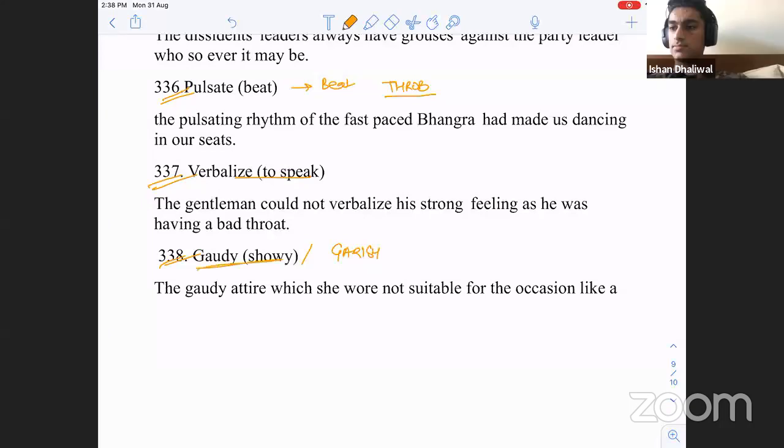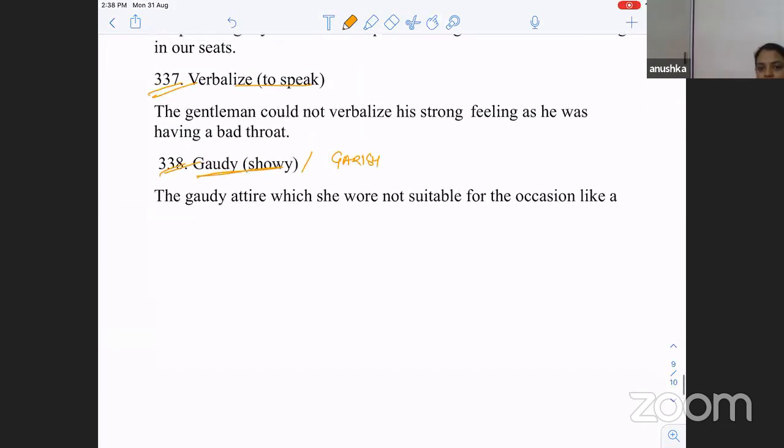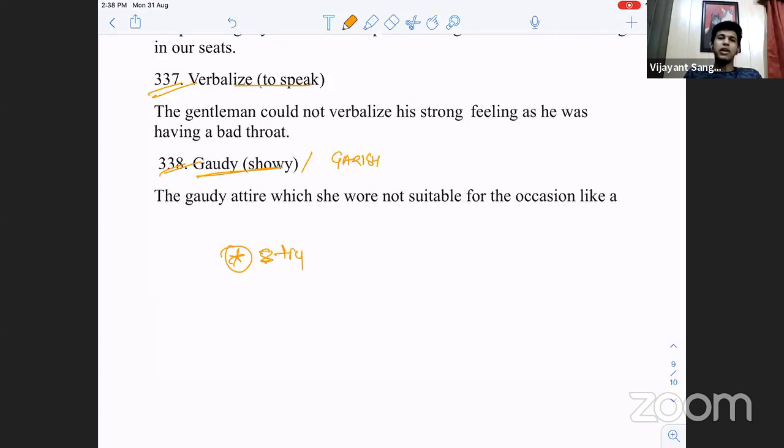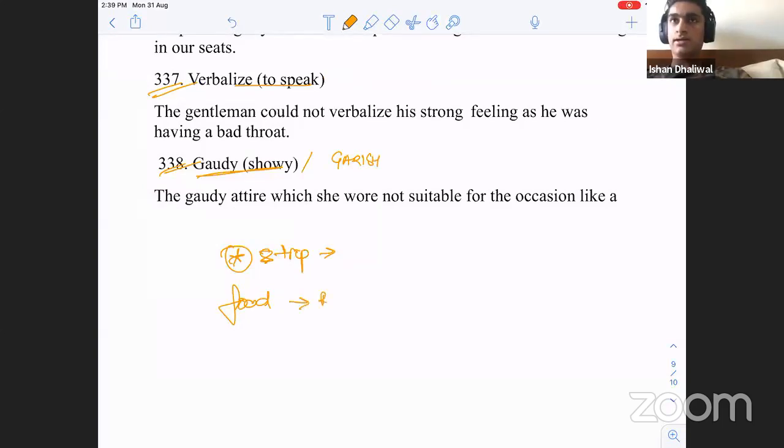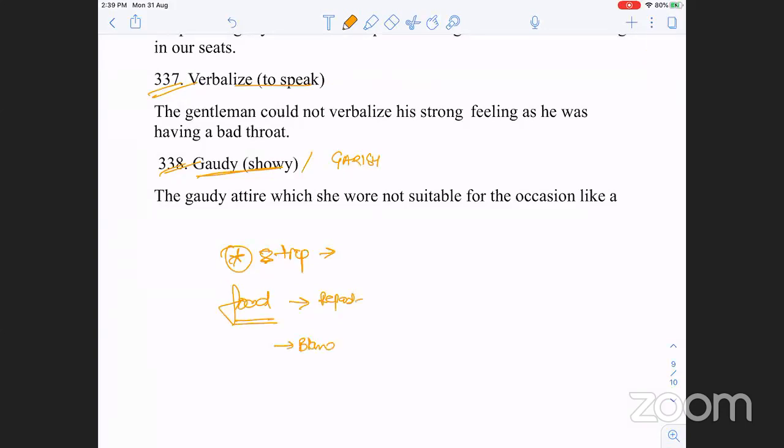Garish, showy. Another word for trip: sojourn, peregrination, excursion. Different words for food: sapid, repast. Bland means tasteless.